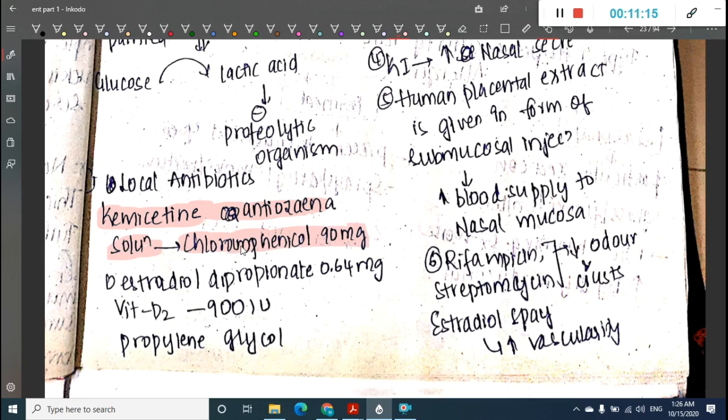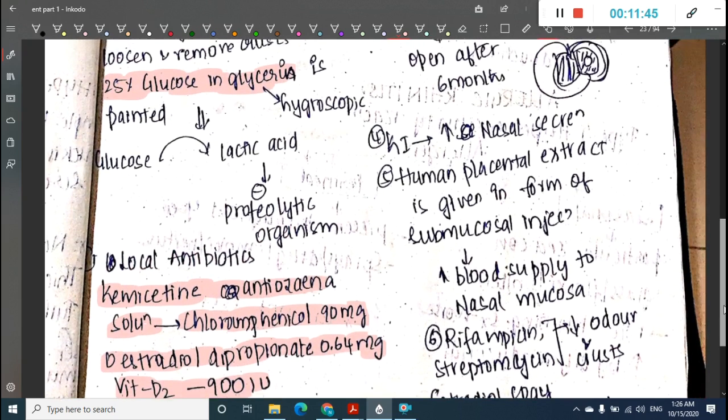Then you can use estradiol dipropionate, 0.64 milligrams, or vitamin B12 900 international units, and propylene glycol. So these are the different local antibiotics which are used.